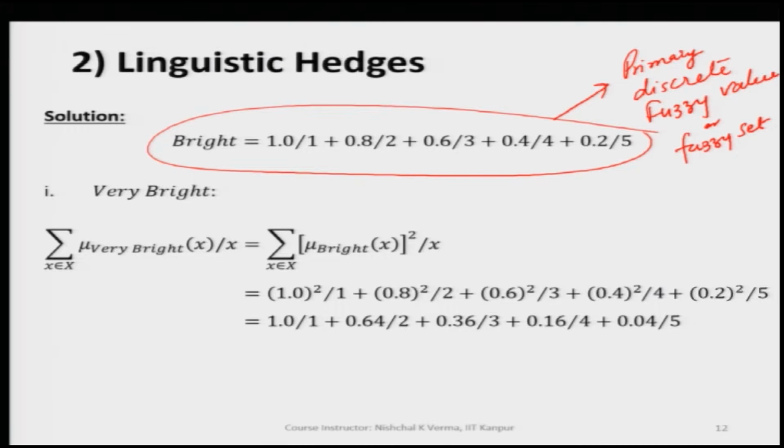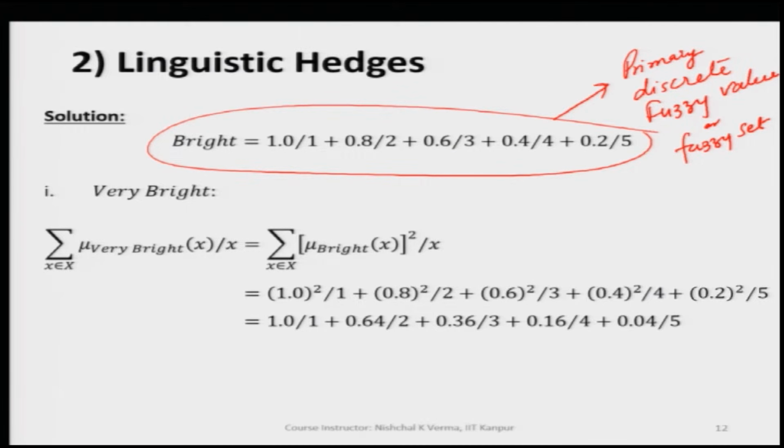Let us say we are supposed to use the word very bright in order to communicate something. How can we make use of this bright fuzzy set to generate a new fuzzy set for very bright?